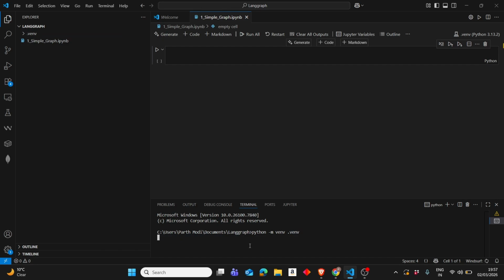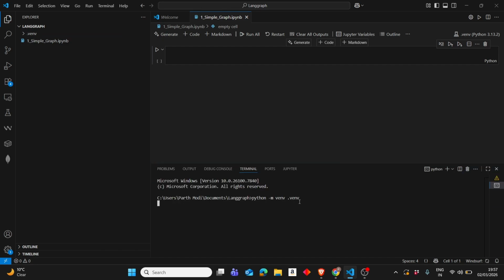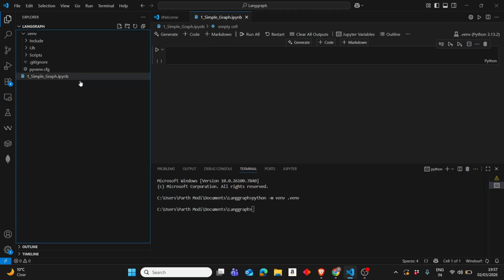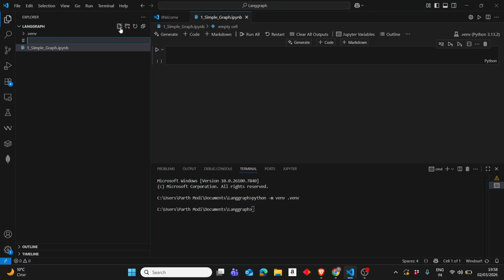So it's creating the environment for us right now, and it's a good practice. For all the dependencies, it's a good practice to create a requirements.txt file and put all the dependencies there. Meanwhile I'll create requirements.txt, not in this folder, but in our parent folder.